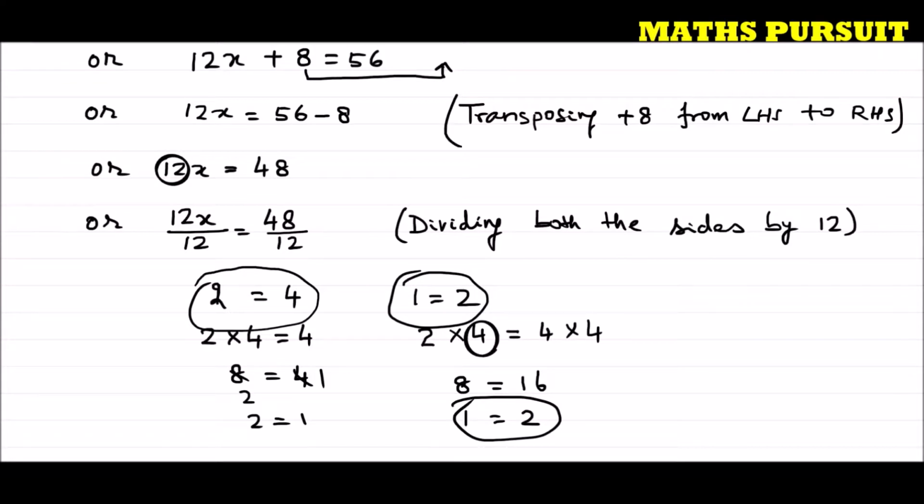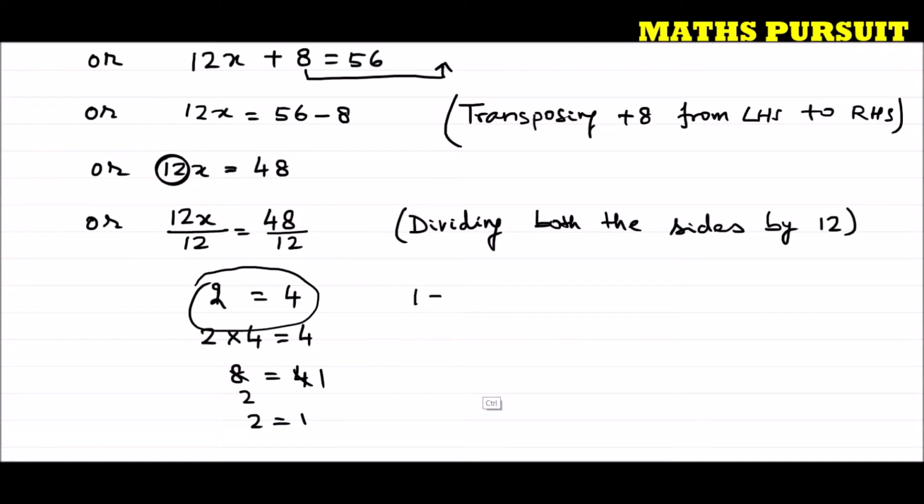If we are multiplying a particular number to the left side, we should also multiply that particular number to the right side. If we are dividing, then we should also divide both sides of the equation. Hope guys this is very clear. For that reason, we are doing the same type of thing to both sides of the equation. Now let us move ahead.